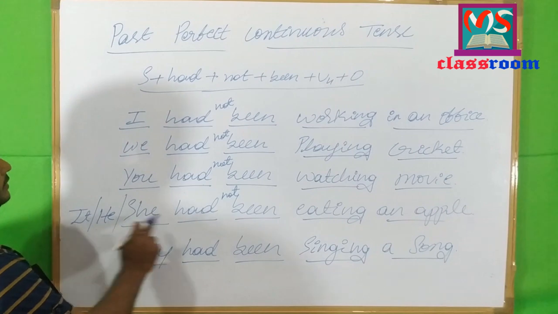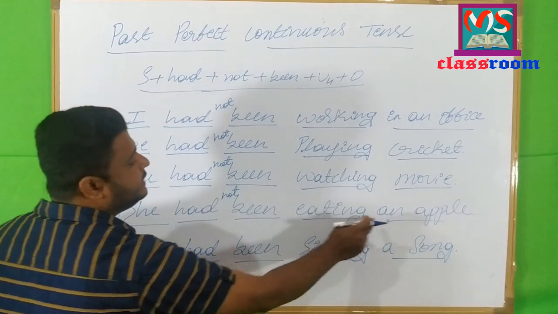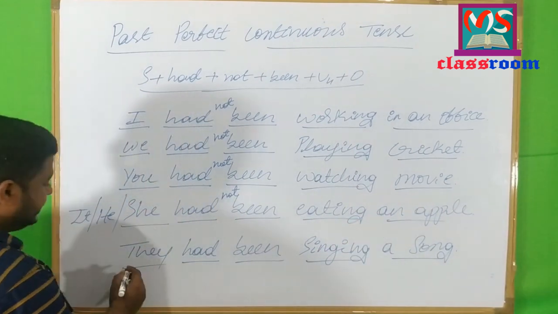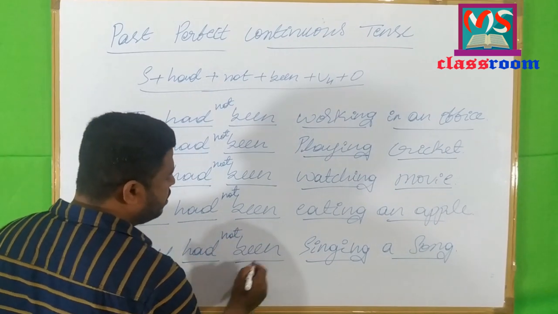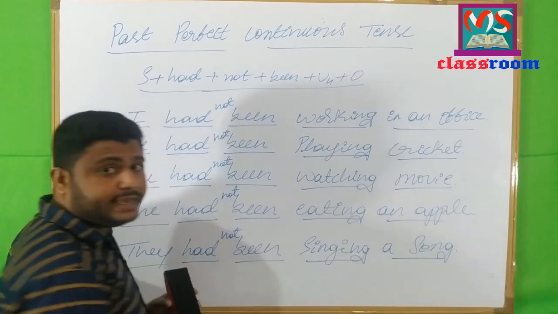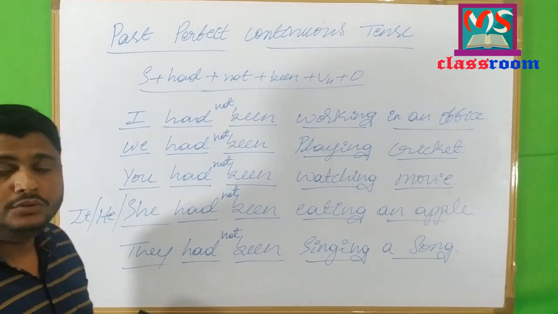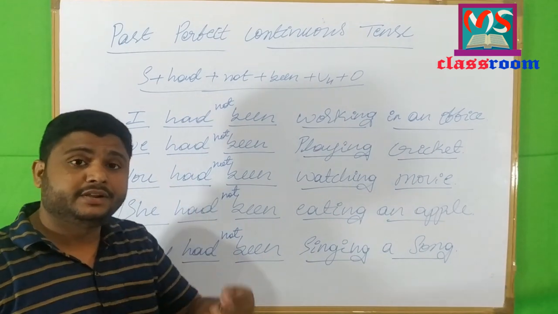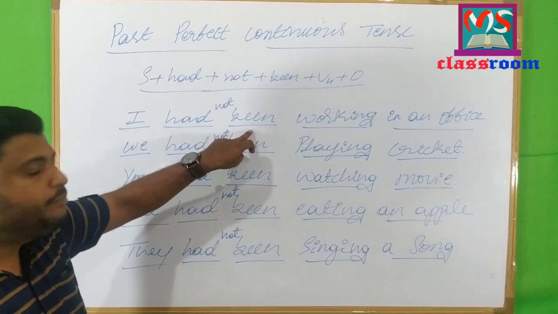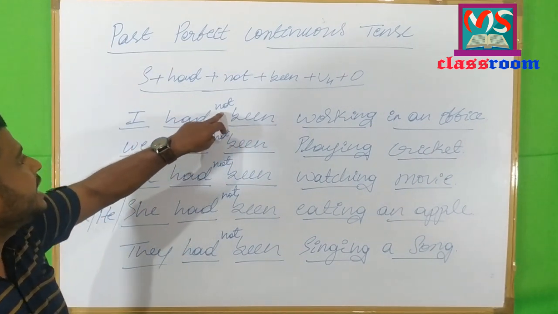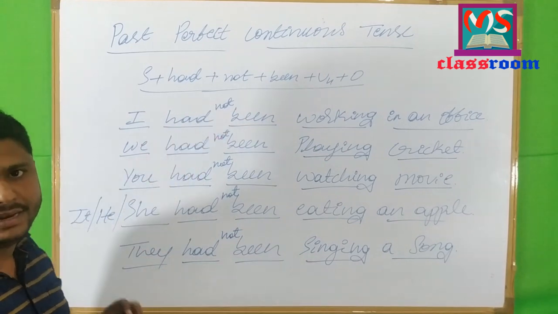Or it had not been eating an apple. And then they had not been singing a song. So what you have to do to make an affirmative sentence into a negative is, in between the helping verb had and been, you just have to add not to make it negative.